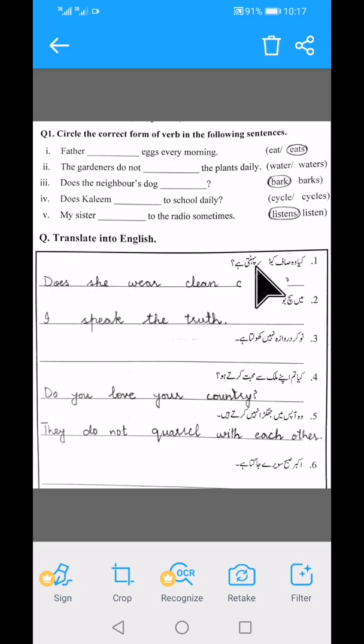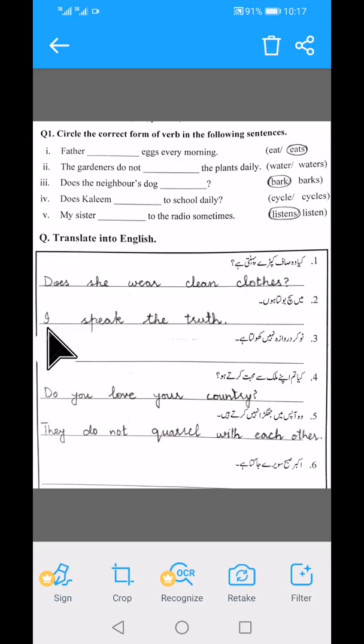Here we have the subject she. क्या वो साफ कपड़े पहनती है means कि पहनती है talks about a girl, ठीक है। तो फिर यहाँ पर वो का जो हमारे पास pronoun आएगा, that is she. तो interrogative sentence है तो you add does before she. Does she wear clean clothes? Next sentence is मैं सच बोलता हूँ।